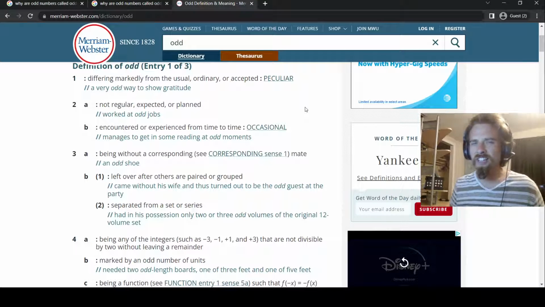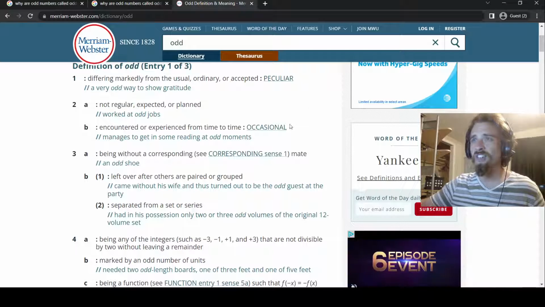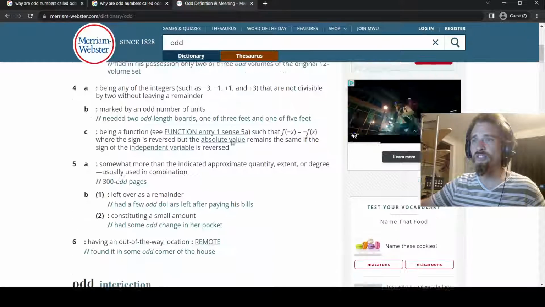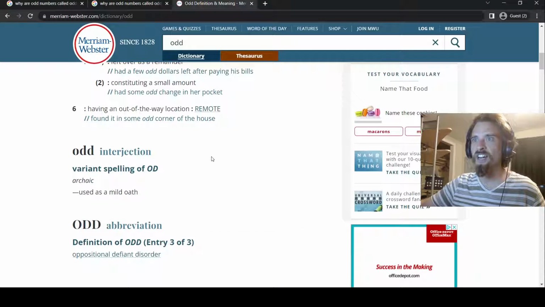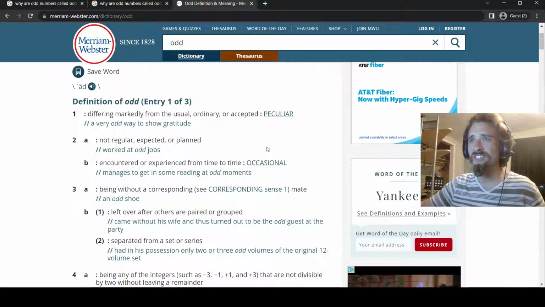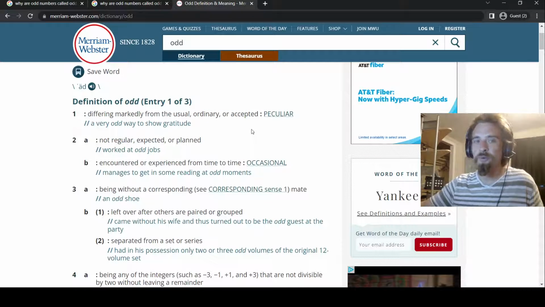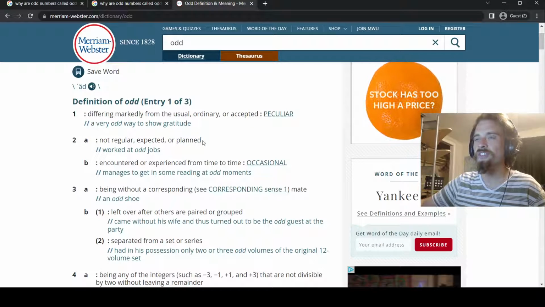Right. So let's take a look and ask why so many definitions, first of all, for the word odd, because if you look down, this is entry 1 of 3, and this goes deep. It's an interjection, abbreviation of oppositional defiant disorder. It's got 6 definitions here. Why so many definitions? That's really odd, right? That's really differing markedly from the usual, ordinary, accepted, right? Pretty much, we accept definitions as like 1 or 2 things. We always accept, but why do we always accept that? Well, it's just odd. It's not regular, expected, or planned.